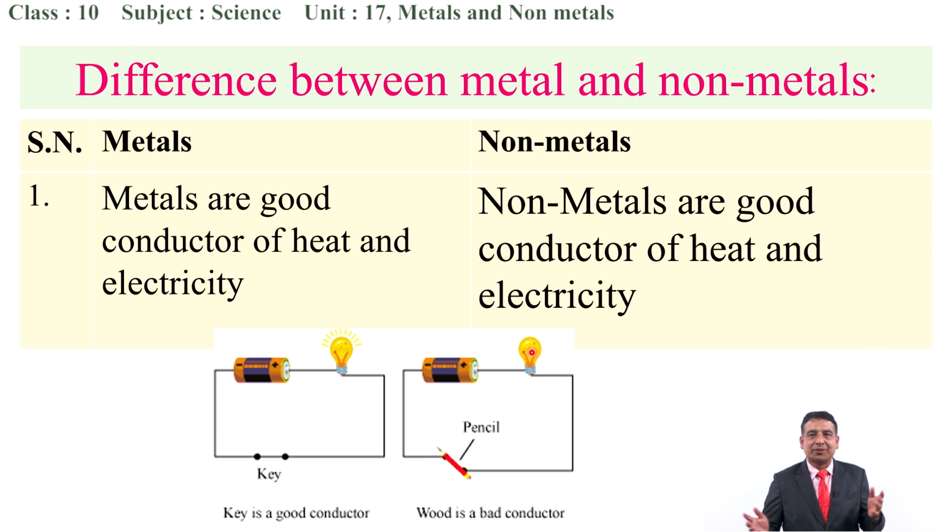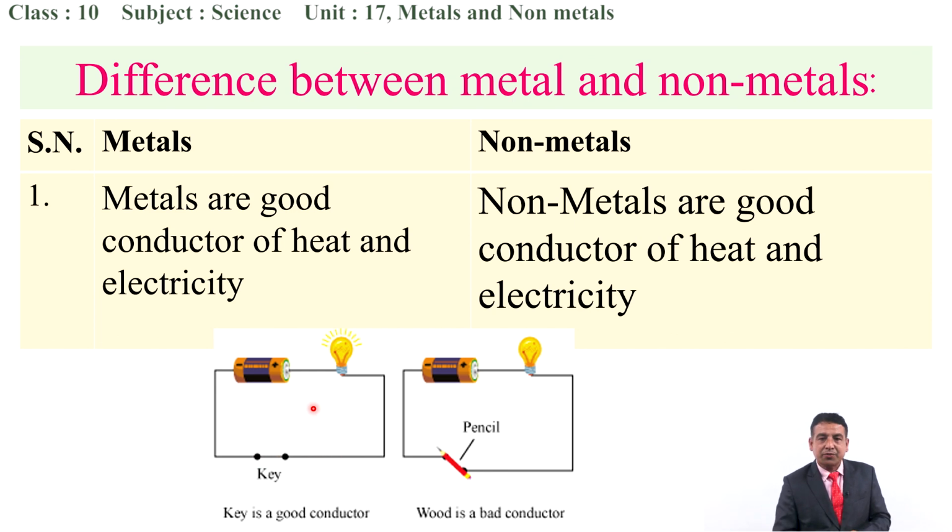No. Then what is the difference? The covering of the pencil is a bad conductor, it does not conduct, but the key is a good conductor. It conducts electricity, and it can also conduct heat, but does the pencil conduct? Obviously not. So this is non-metal, but this is metal.